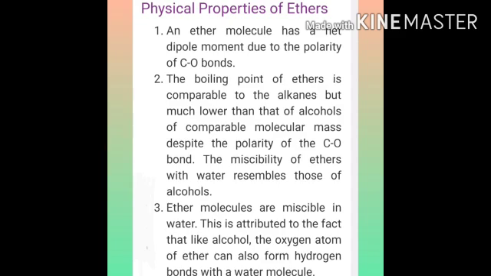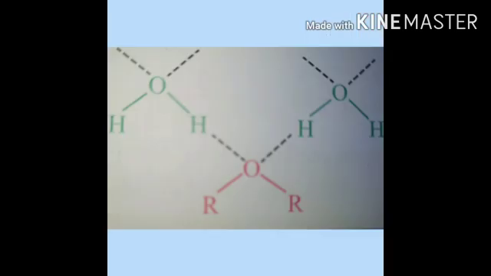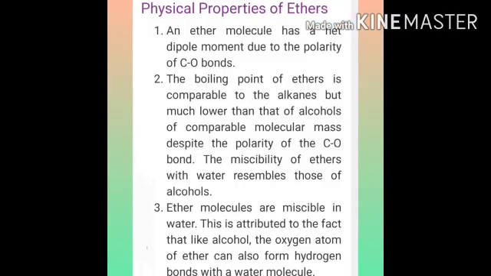Next, boiling points of ethers are slightly higher or comparable to the alkanes, but much lower than that of alcohols of comparable molecular mass. Ether molecules are miscible in water. This is due to the fact that, like alcohol, the oxygen atom of ether also forms hydrogen bonds with a water molecule, and hence they are miscible with water. Ethers dissolve a wide range of polar and non-polar substances. These are physical properties of ethers.